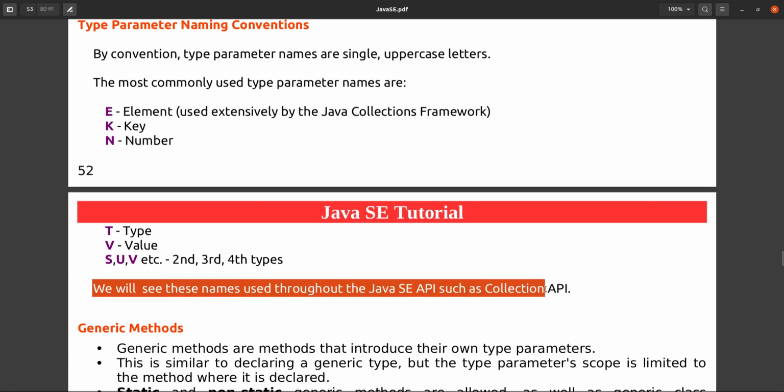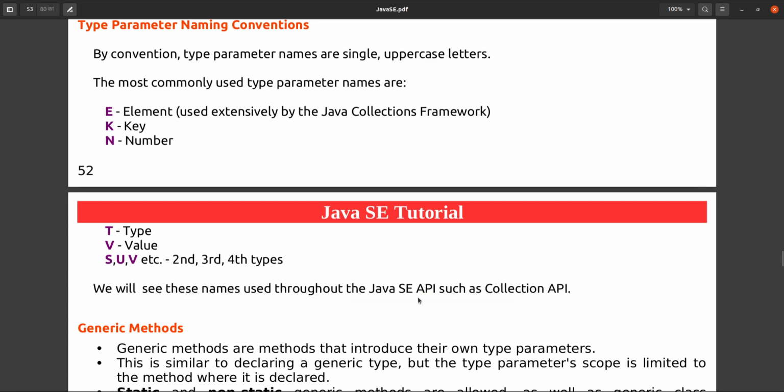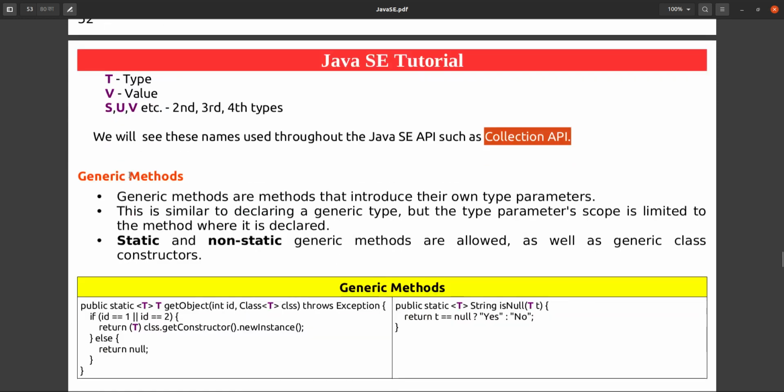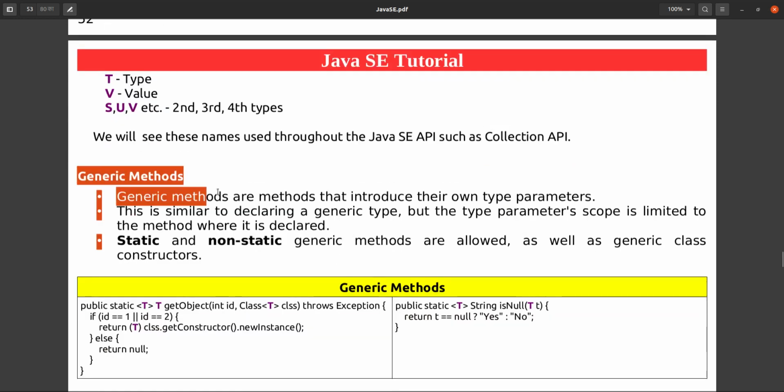And in the util package, in the Collection API, we will see this key, value pair, or element, everything is used in the Collection API. This generics concept is implemented in the utility packages only, not the lang package. They have used generics in the Collection API.